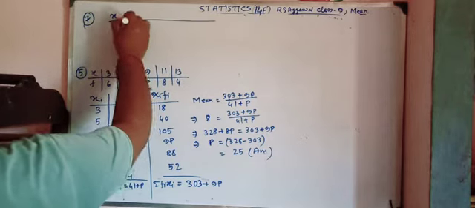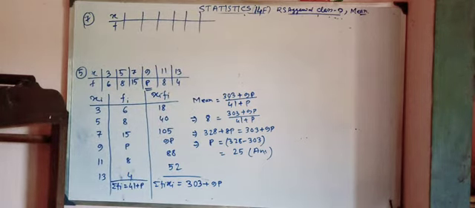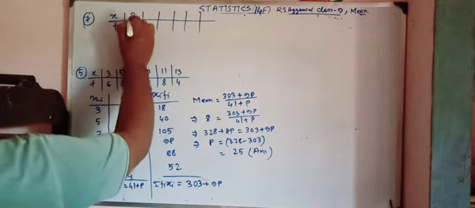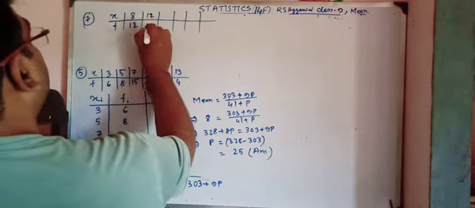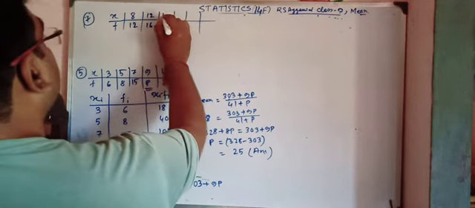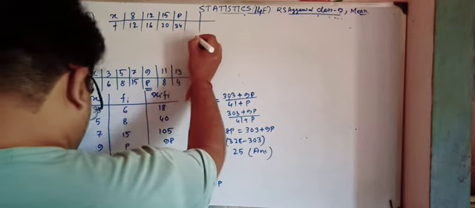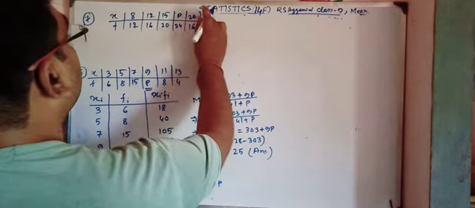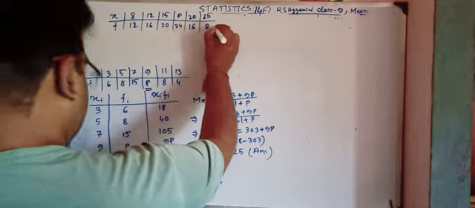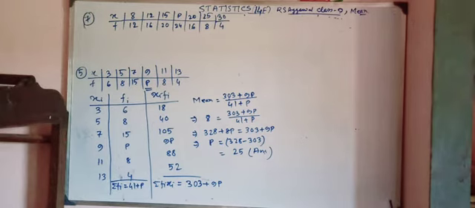The pairs are 8 and 12, 12 and 16, 15 and 20, p and 24, 20 and 16, 25 and 8, and 30 and 4. So we have to find the value of p.